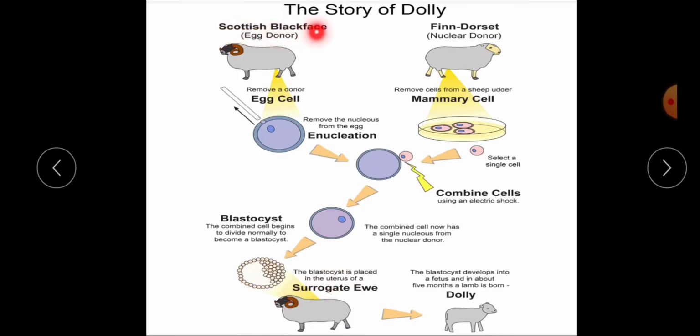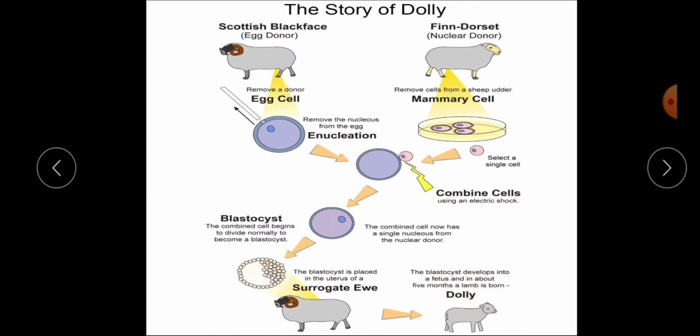In this Scottish Blackface ewe, you have to remember, the egg was taken but the nucleus was removed. Nucleus is of Finn Dorset. This embryo or blastocyst was implanted into Scottish Blackface, and normal development of the embryo took place. After a few weeks, this surrogate ewe gave birth to a baby sheep, a lamb named Dolly. The blastocyst develops into a fetus, and in about 5 months a lamb is born called Dolly.